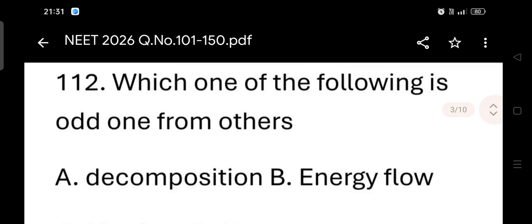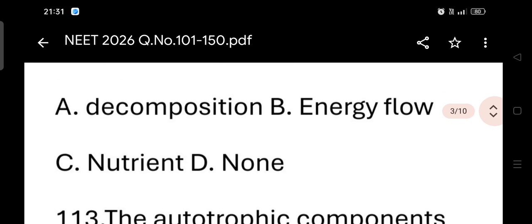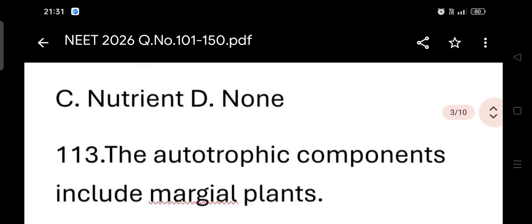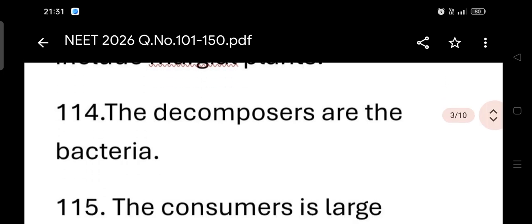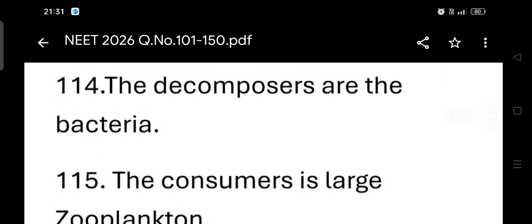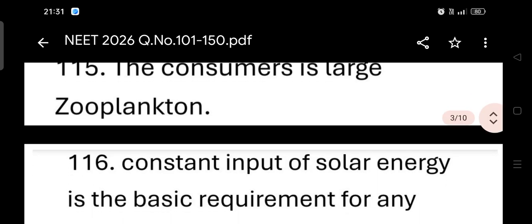Which one of the following is the odd one out from the others? Decomposition, energy flow, nutrients, none. The autotrophic components include marginal plants. The decomposers are the bacteria. The consumers are large zooplankton.